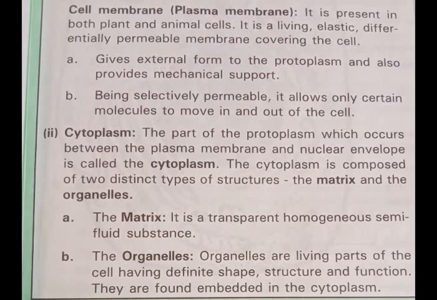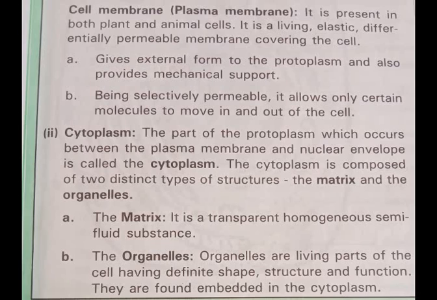Cytoplasm. The part of the protoplasm which occurs between the plasma membrane and the nuclear envelope is called a cytoplasm. The cytoplasm is composed of two distinct types of structures, the matrix and the organelles. A. The matrix. It is a transparent, homogeneous, semi-fluid substance. The organelles are living parts of the cell having definite shapes, structure, and function. They are found embedded in the cytoplasm.